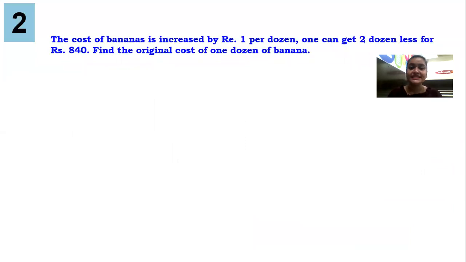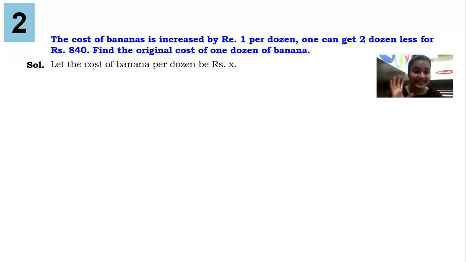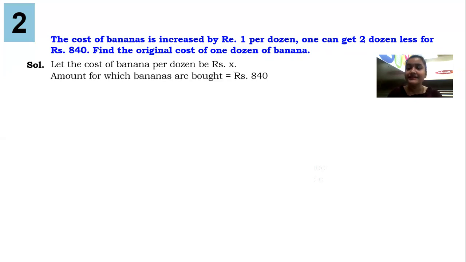Cost of bananas is increased by rupees 1 per dozen. One can get 2 dozen less for rupees 840. Find the original cost of 1 dozen of banana. Now guys, over here they have asked, find the original cost of 1 dozen of banana. Whatever is asked, you will consider it as x. Let the cost of banana per dozen be rupees x. Now guys, the question is, the cost of bananas is increased by 1 dozen. One can get 2 dozen less for 840. So the total amount paid was 840 rupees.